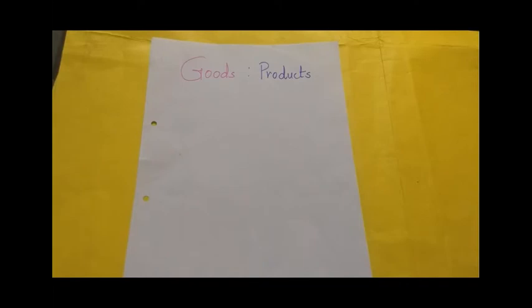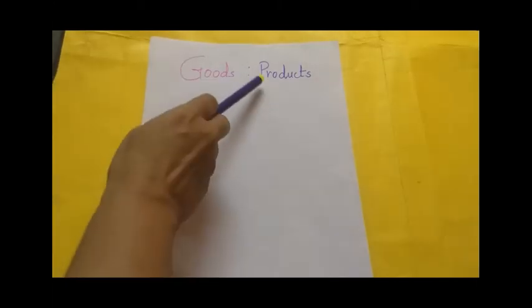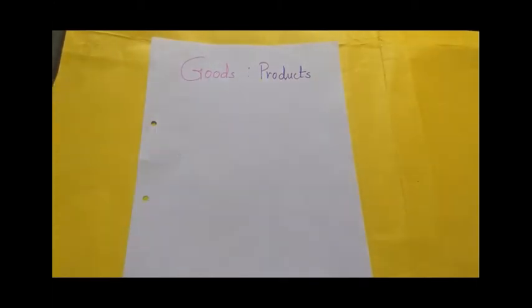So let's focus on the goods. Normally it is called products. What are products? Every business organization is dealing with something, that is, exchange of goods and services. Exchange, deals, trade with something. That something is called a product, and in accounts we call it goods. So there are two types of product.